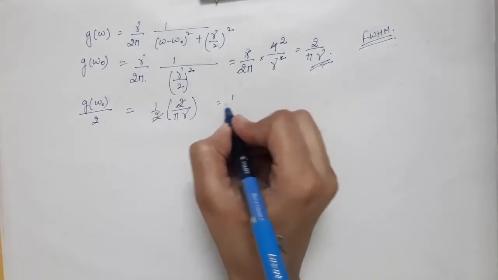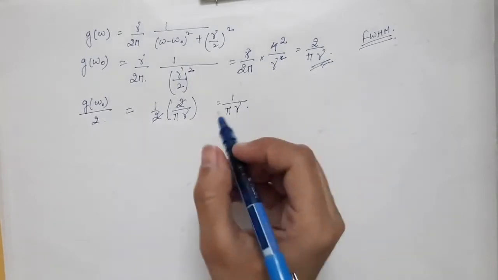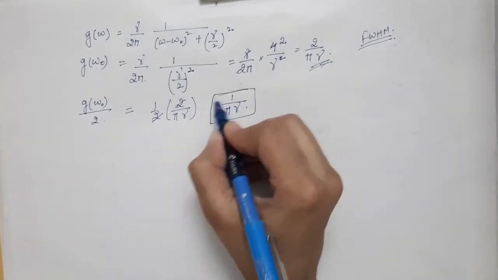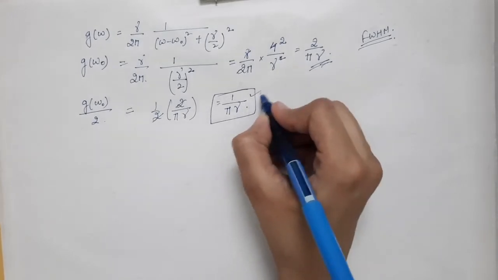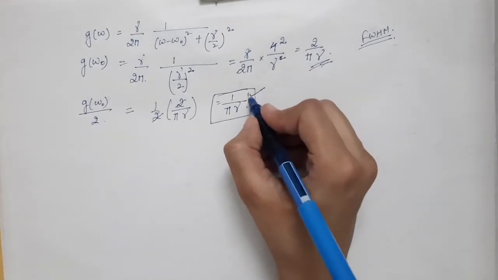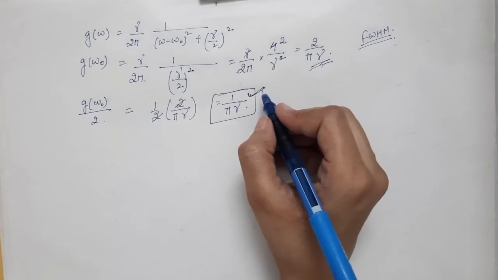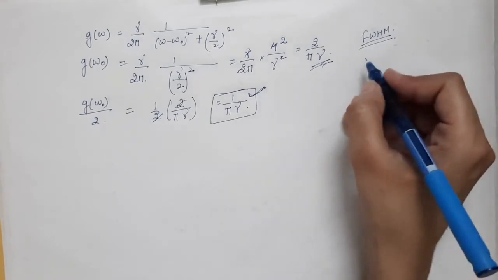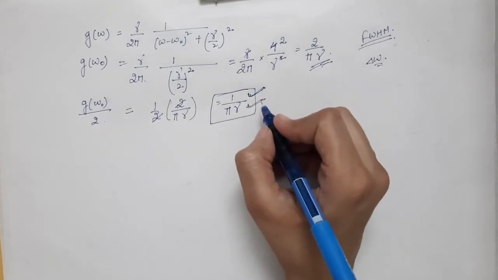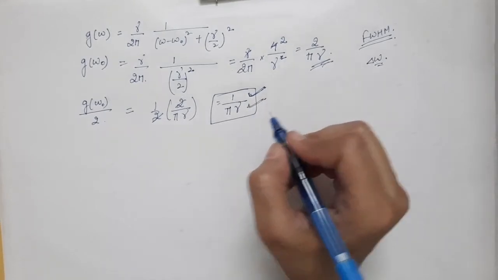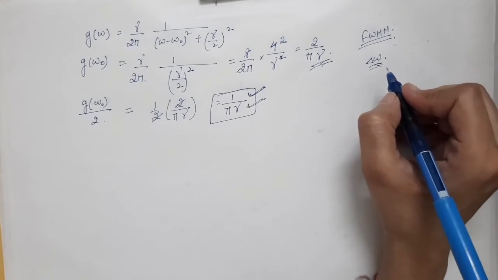So that will be 1 by pi gamma. So this is the half of the maximum value. Corresponding to this half value, you have to find out delta omega.